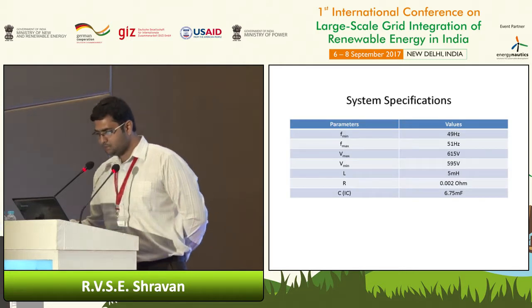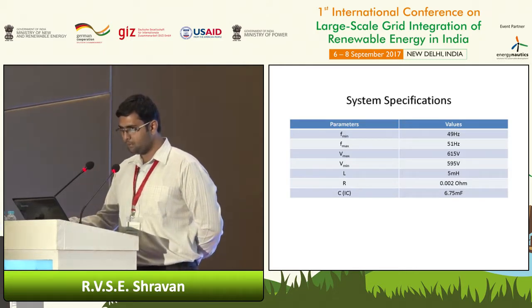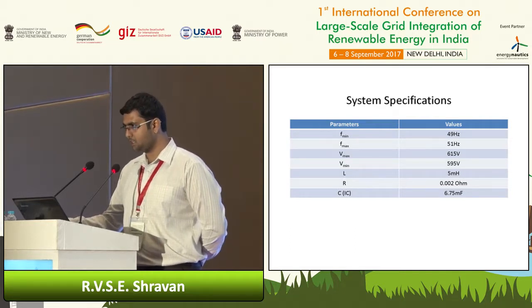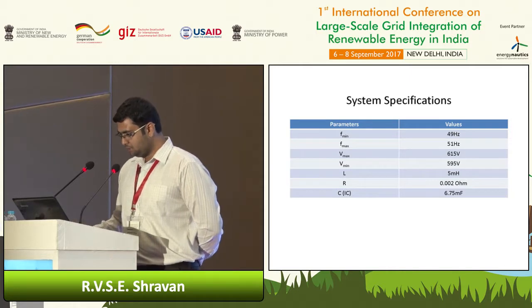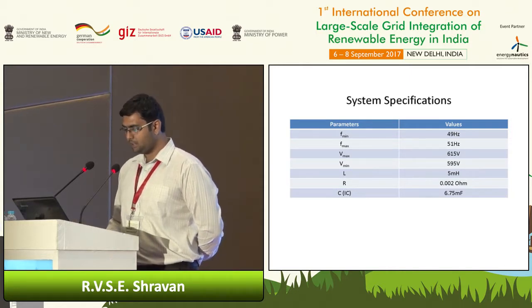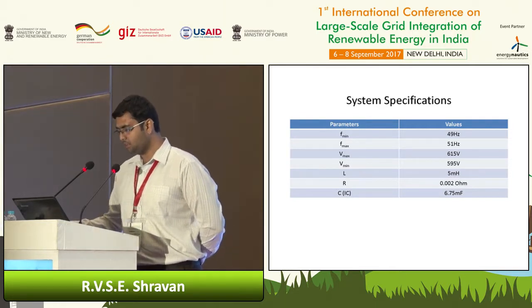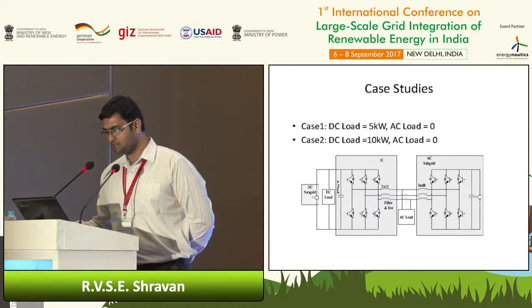These are the system specifications which are used. The minimum and maximum quantities are according to the bandwidth in which we are allowing the parameters to droop in relation with their active power loading. Both the subgrids are equally rated for 10 kilowatts of full load. We have gone for 2 simple cases: a loaded DC side with 5 kilowatts and the AC side at no load.